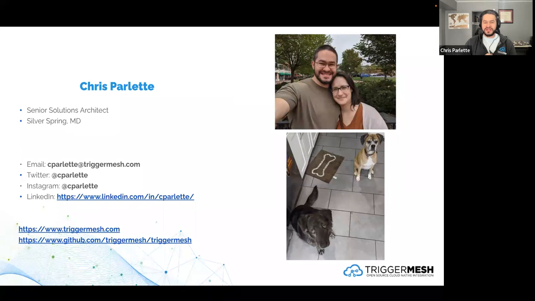Up in the upper right there, you see me and my wife on our anniversary last year, and then our two dogs, which I like to show, so you have a face to go with the barks that might happen in the background if you hear a package get delivered while we're talking today. You might hear that barking, and I'll tell you whether that's Lulu or Wednesday. Those are my two dogs. Lulu is the black one, Wednesday is the tan one. Feel free to follow along with their escapades as well. I post a lot on Instagram about my dogs too.